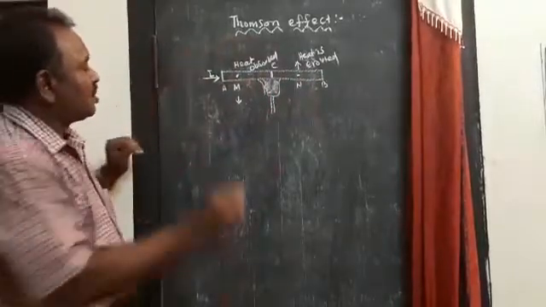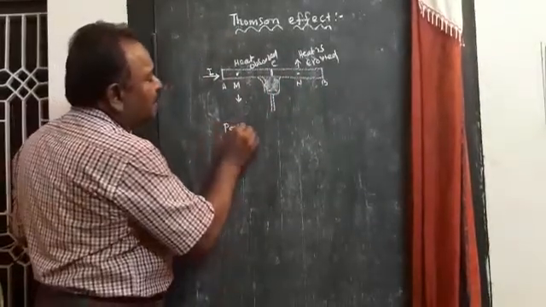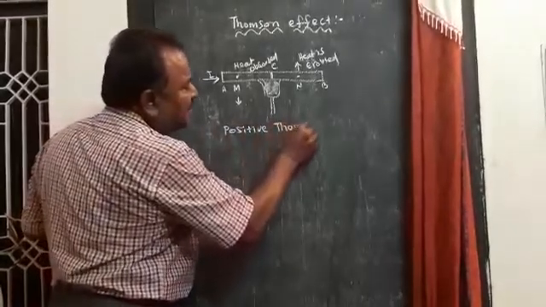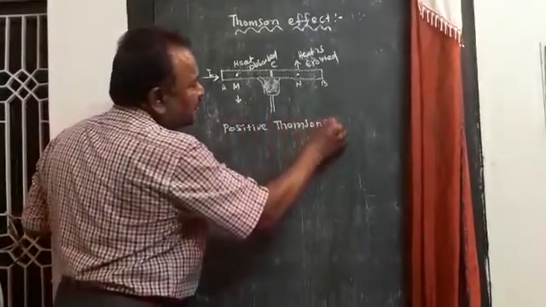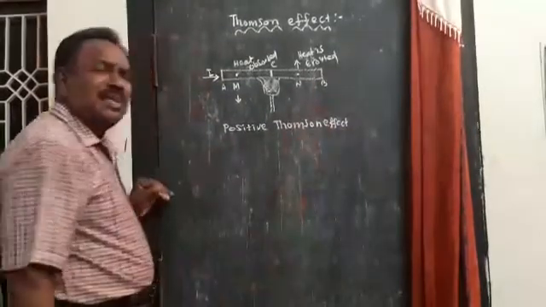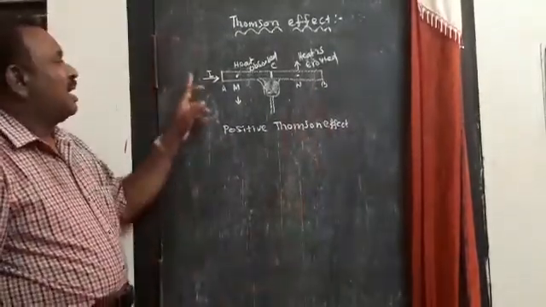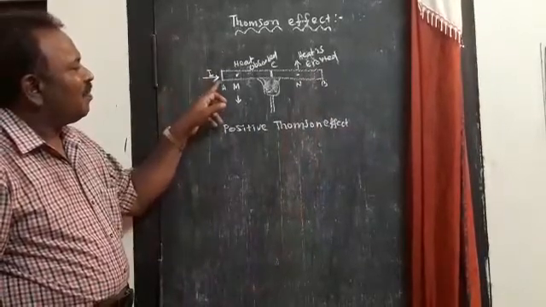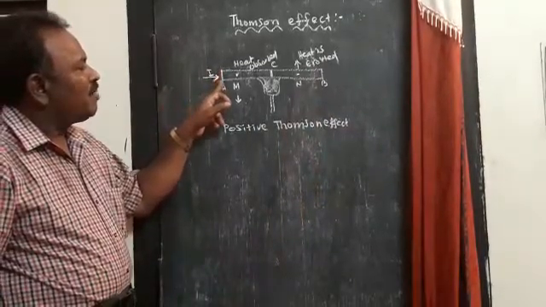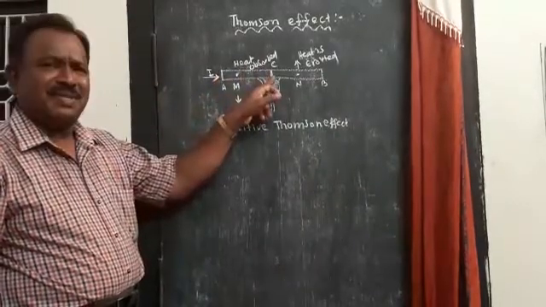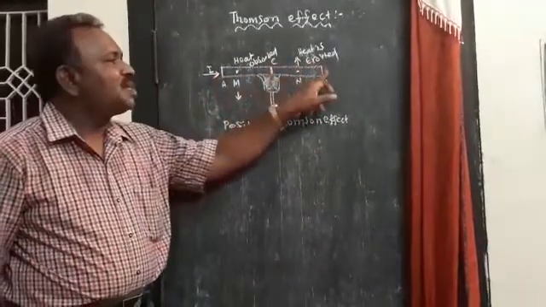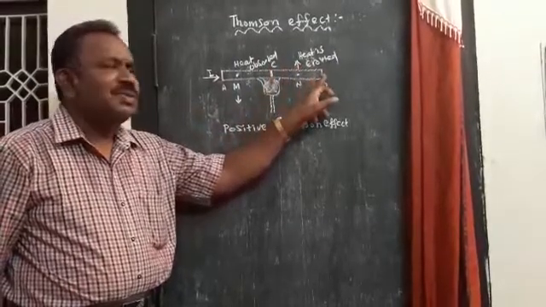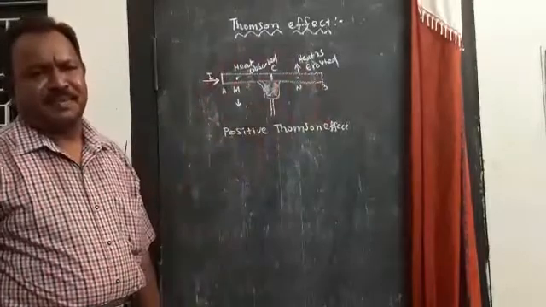Such an effect is called the positive Thomson effect. Why is it called the positive Thomson effect? Heat is absorbed when current flows from the low temperature region to the high temperature region, and heat is evolved when current flows from the high temperature region to the low temperature region.